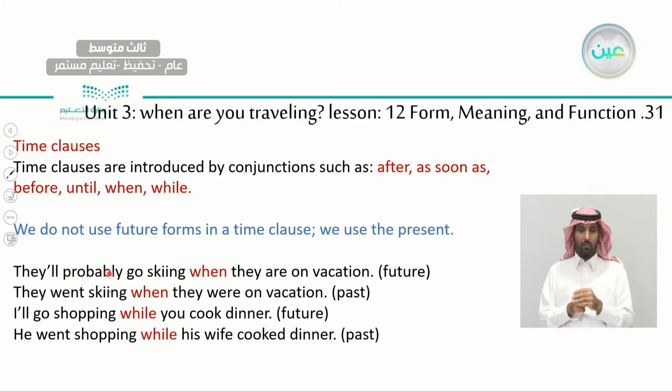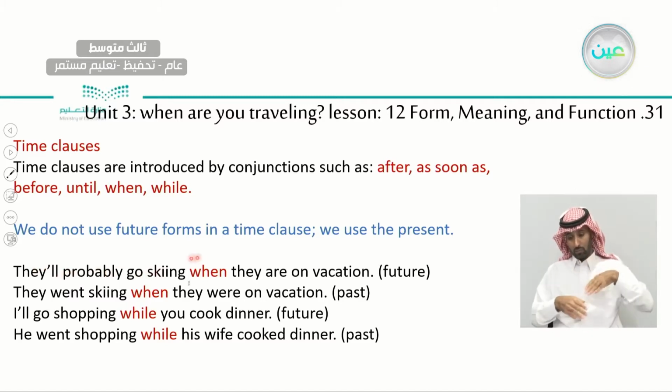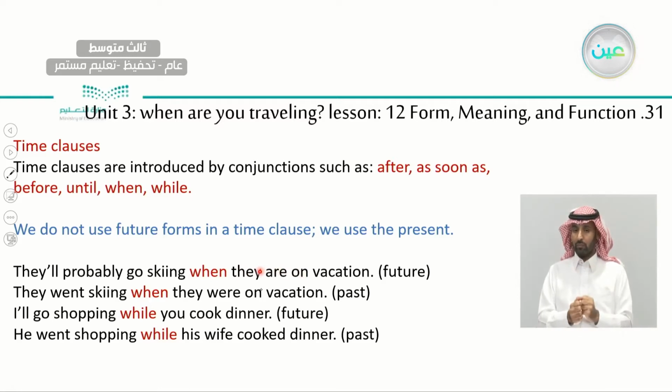"They will probably go skiing." So this is a future. Okay, "when," so we're starting the time clause. "When they are on vacation." I didn't use the future. I used the present tense. Okay, so you can't use the future with the time clause, okay?